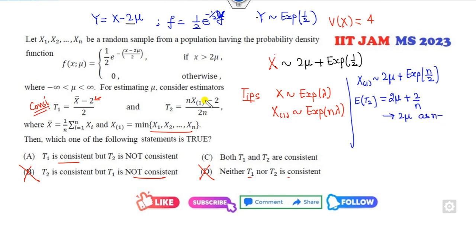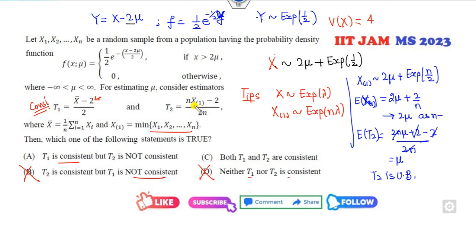Okay, I can substitute here also. What is the expected value of this? This is my x1. So the expected value of T2 will be, 2n is outside, n times this. So 2n mu plus 2 minus 2. So 2n is cancelled out, it's mu. So T2 is my unbiased estimator.